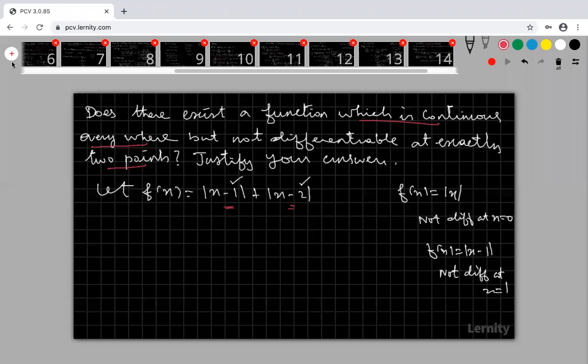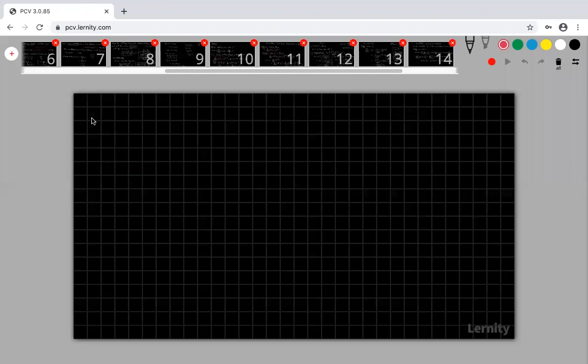And look at that, the next problem, question number 22.